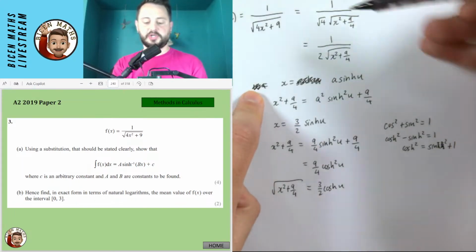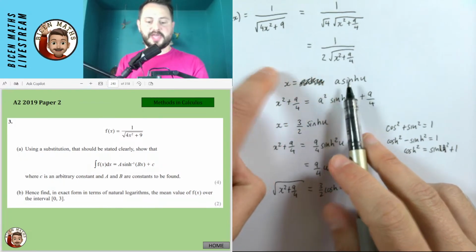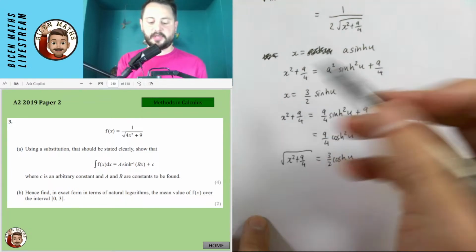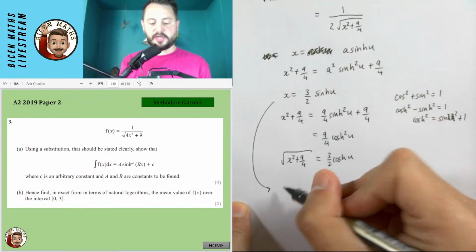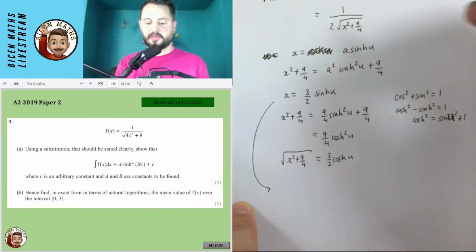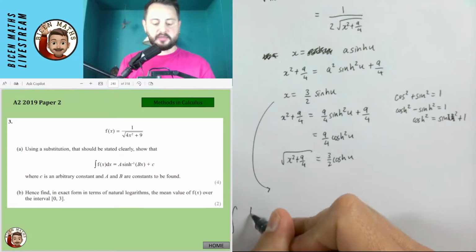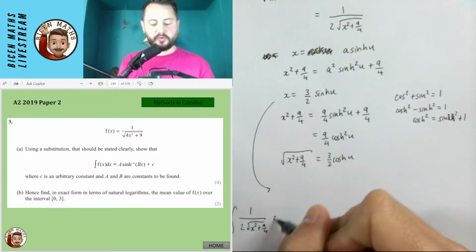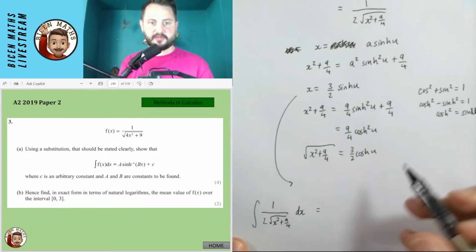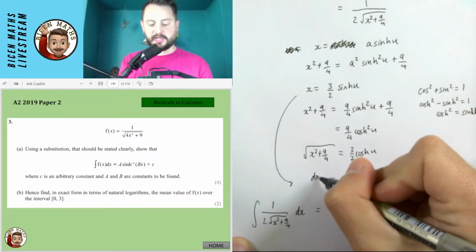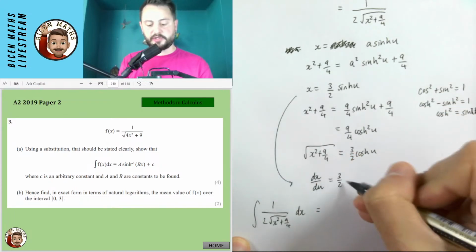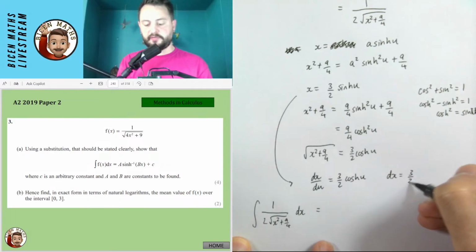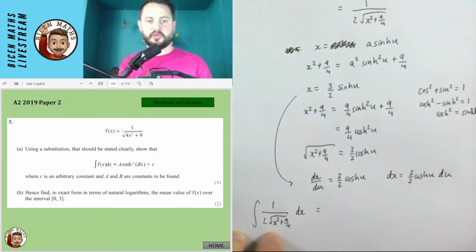Now, you probably could have done this substitution at the beginning with just a different value of a. You probably didn't need to do all of this factoring out, but I have, so I'm going to run with the way that I've done it. Using this, I also have to do my substitution for dx, because eventually what I'm trying to integrate is 1 over 2 root x squared plus 9 over 4 dx. So I need to find out what dx is. Differentiating, dx du is 3 over 2 cosh u, which means that dx is equal to 3 over 2 cosh u du.